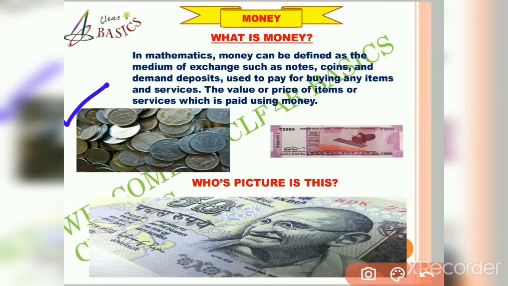So we need money in order to purchase different items. Money can be defined as the medium of exchange, such as notes and coins and demand deposits, used to pay for buying any items and services. The value or price of items or services is paid using money.